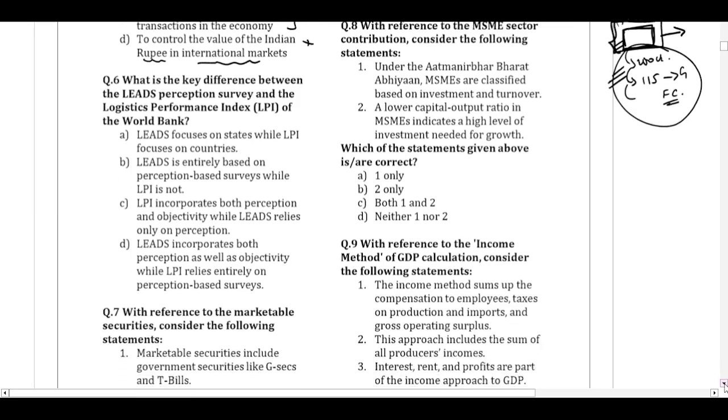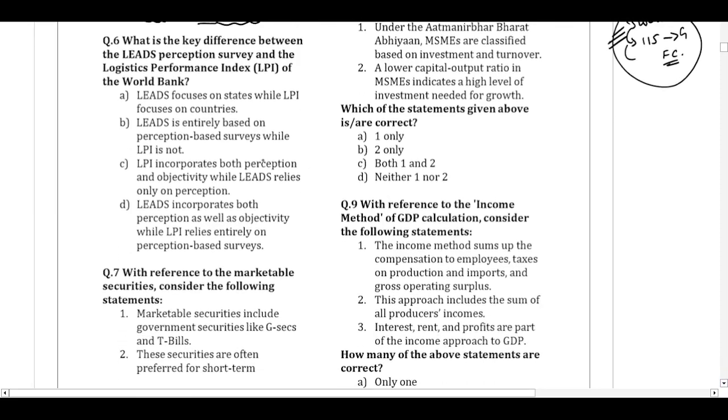Let's move on to question number 6. What is the key difference between the LEADS Perception Survey and the Logistics Performance Index of the World Bank? Now, both the surveys are related to the logistical sector. The logistical sector serves the supply chain. So,